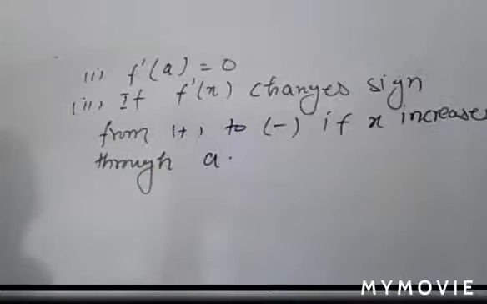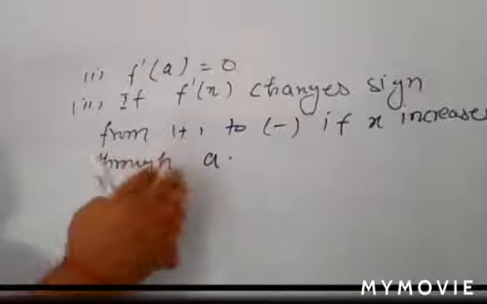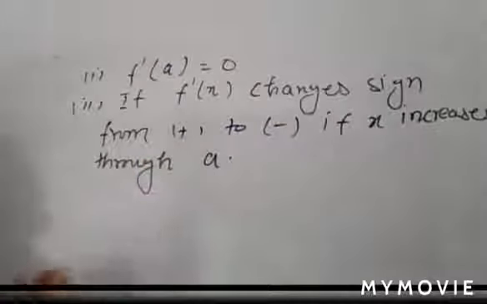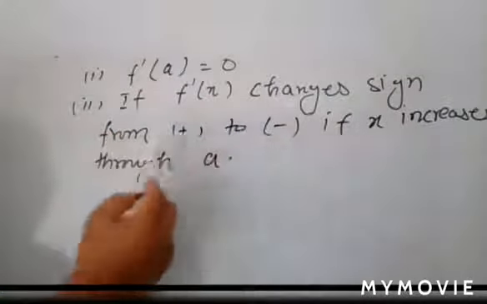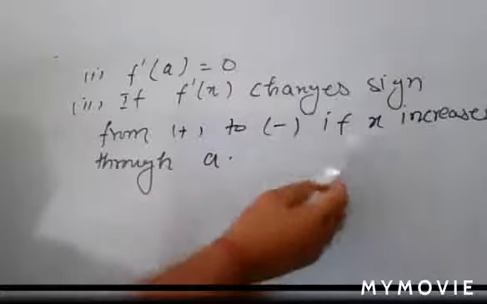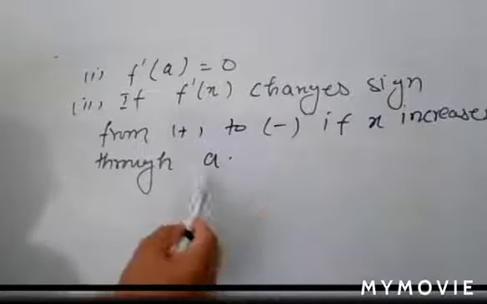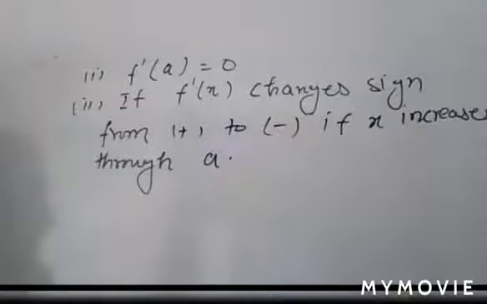Understand? All that is written here with the help of that figure. First of all f dash a is equal to 0, and f dash x changes its sign from positive to negative as x increases through a. Then x is equal to a is known as a local maximum point.